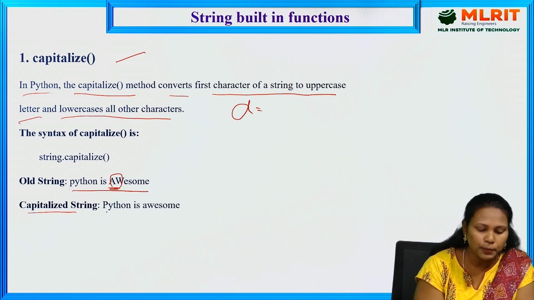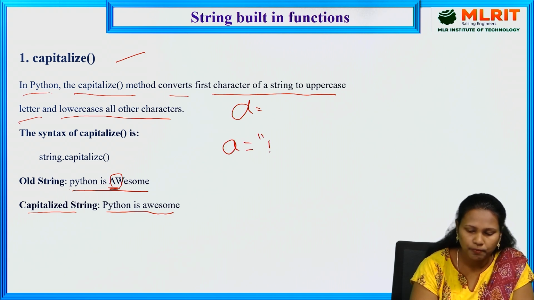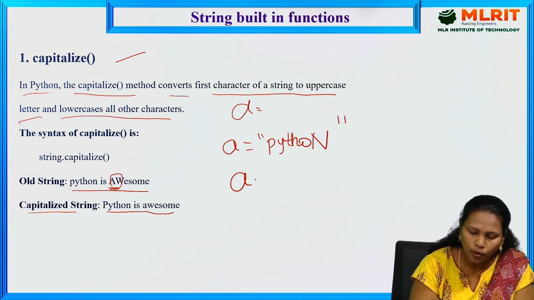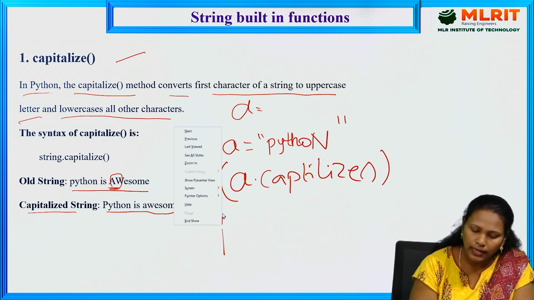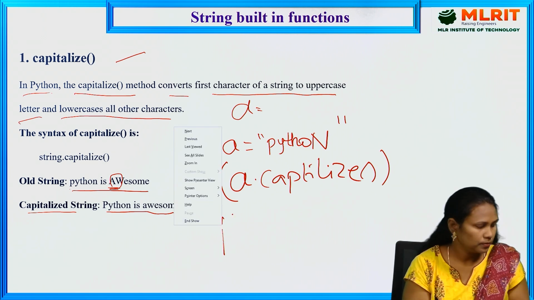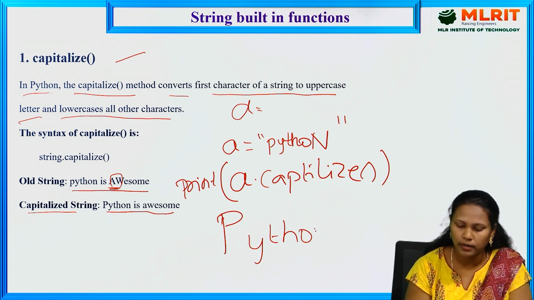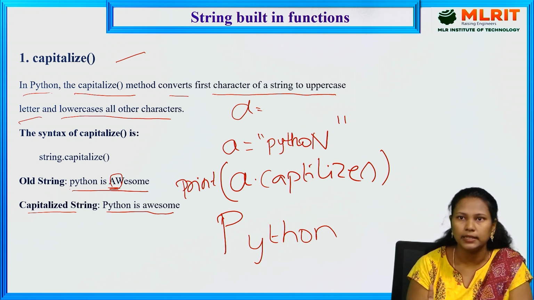If you print the capitalize, A is equal to "python". In this way I wrote: print A dot capitalize. It prints the capital P, then y t h o n. So that is the use of capitalize. Capitalize capitalizes the first character, the first letter of the string.